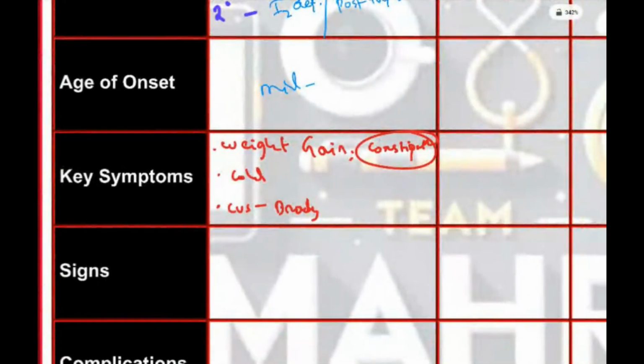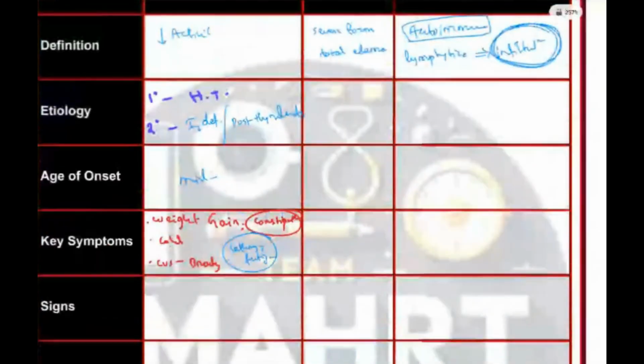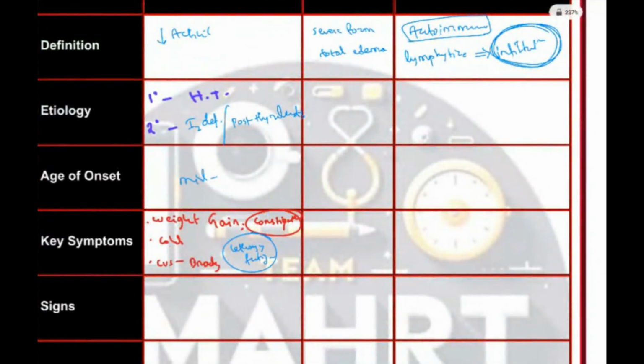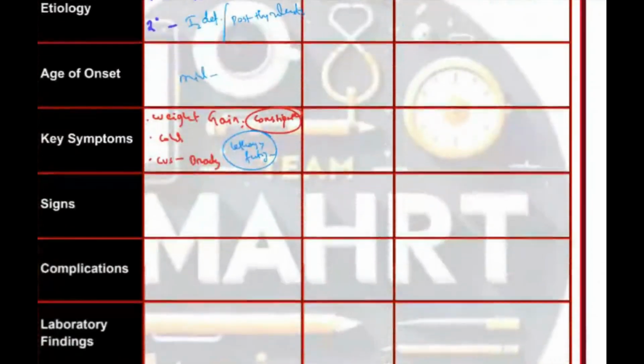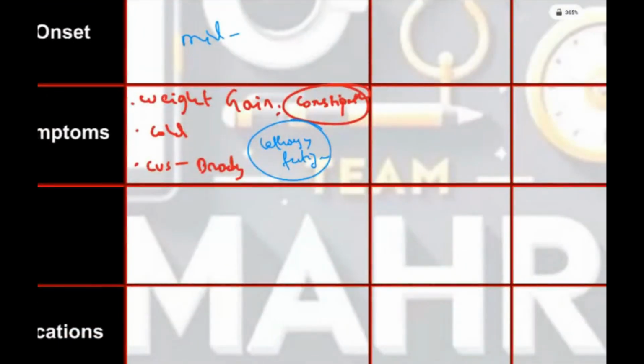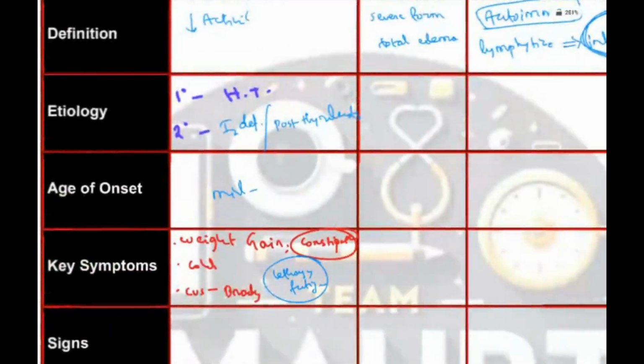So in the CNS, what will happen? The patient might be feeling lethargy, not able to do anything, fatigue, everything will slow down. In hyperthyroidism, anxiety and tremors were there, that is hyperactivity of the CNS. This is hypoactivity of the CNS leading to lethargy, fatigue. Okay, so this is the hypothyroidism case.